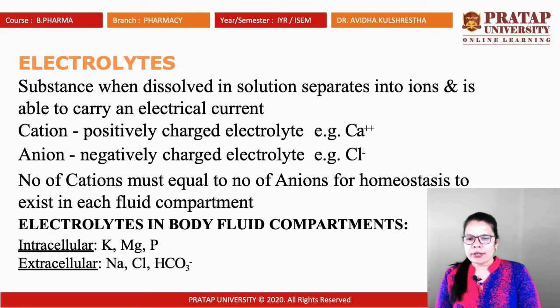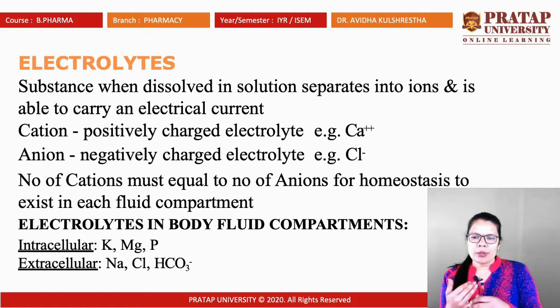What are electrolytes? Electrolytes are substances that dissolve in solution and are able to carry electric current. Positively charged electrolyte ions are called cations and negatively charged electrolyte ions are called anions.